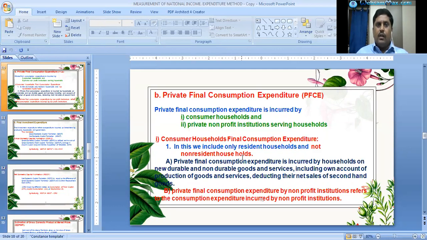From these, we should deduct net sales of second-hand goods and sales of scraps and waste.